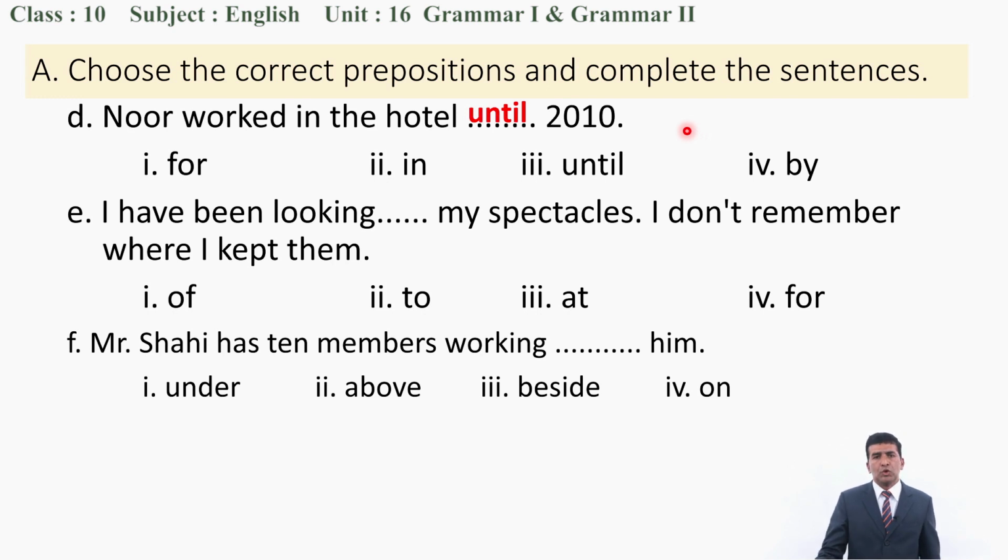Next is E. I have been looking my spectacles. I don't remember where I kept them. Oh, spectacles lost. I'm searching. To mean searching, looking for. I have been looking for. Very good. Go to F. Mr. Sahi has 10 members working under him. Could be above him, but 10 members working under him would be the better option.